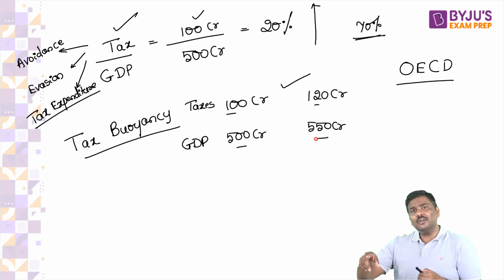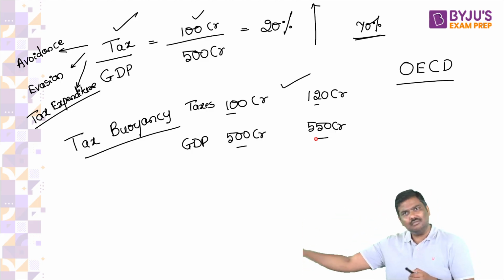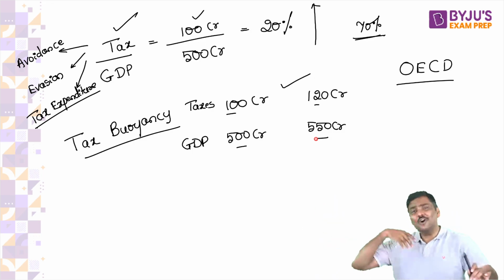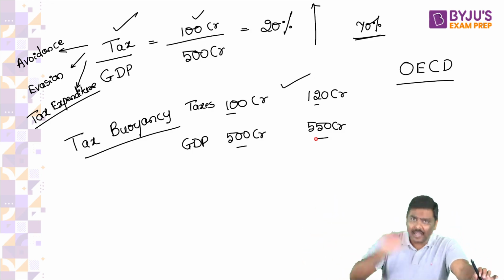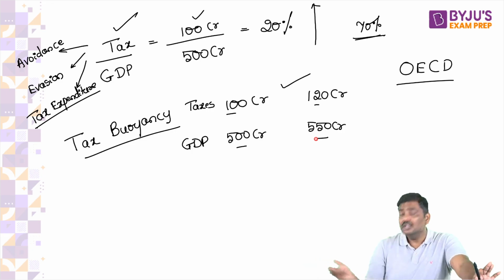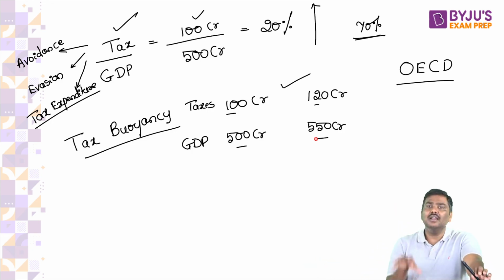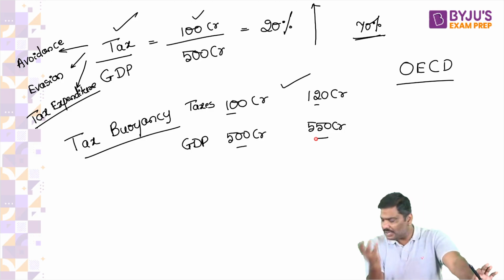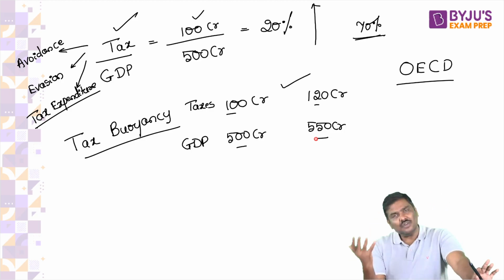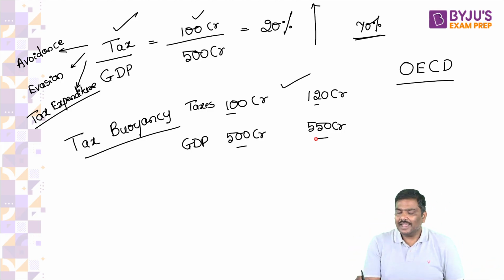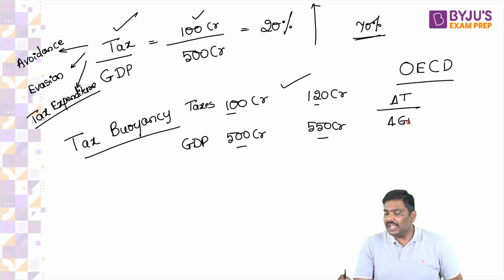Tomorrow, if the government of India eliminates tax evasion, let's hope so, can this happen? Of course, yes. So understand the hypothetical argument here. Taxes will increase from 100 to 120 crore. GDP will increase from 500 to 550 crore rupees. Can I say tax buoyancy? The formula is simple. Tax buoyancy is the percentage change in the tax divided by the percentage change in the GDP value. That is nothing but 20% divided by 10%.